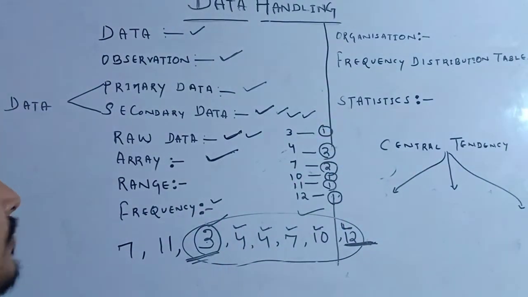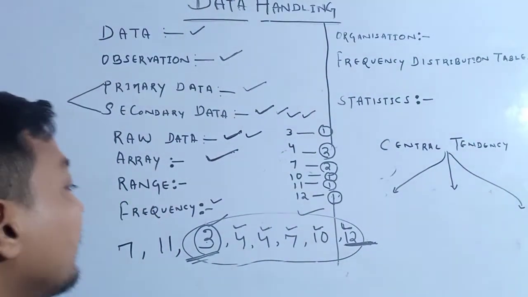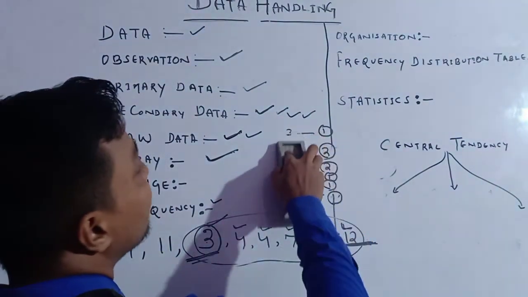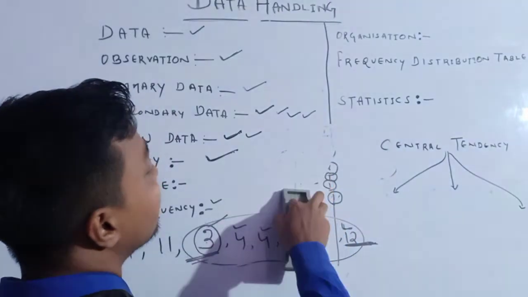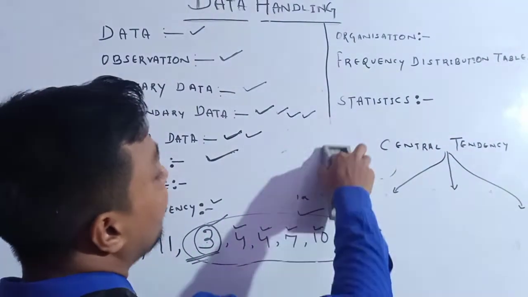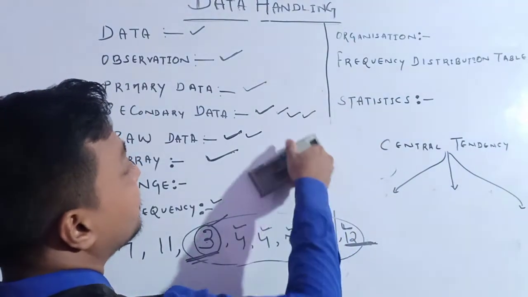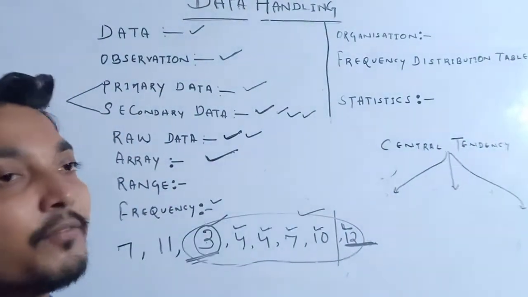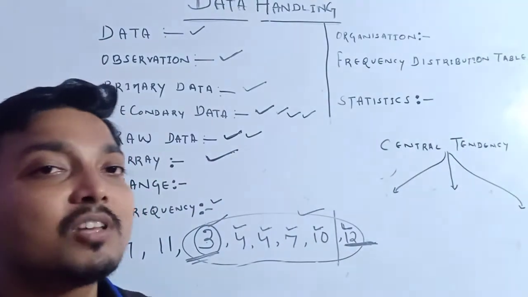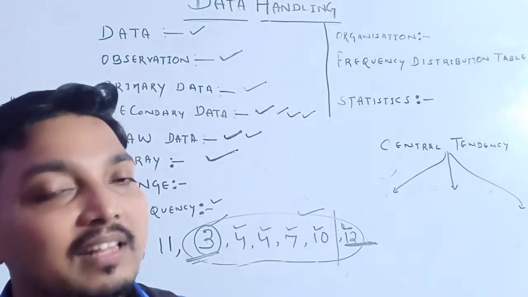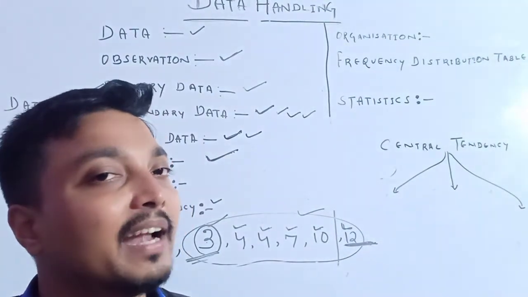So you just have to remember the definition of frequency. The frequency of an observation is the number of times that observation occurred. Otherwise, the number of times the observation is repeated is called the frequency of that observation.